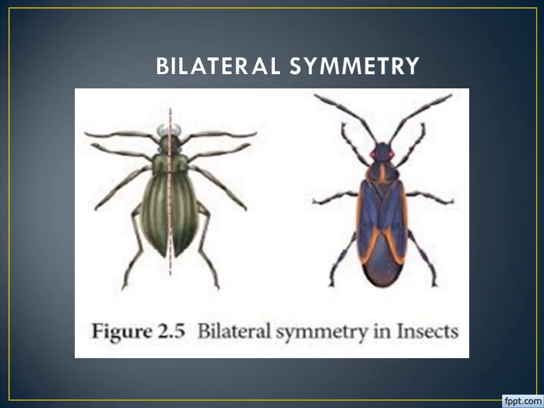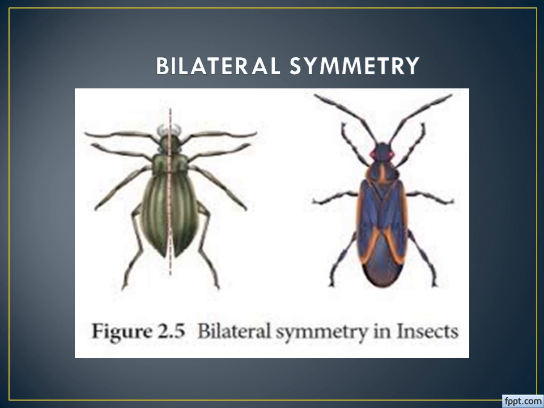What is bilateral symmetry? Here we are able to divide these organisms into two halves in only one plane or direction, and that is known as bilateral symmetry. This is the most advanced symmetry compared to asymmetry, radial symmetry and biradial symmetry.